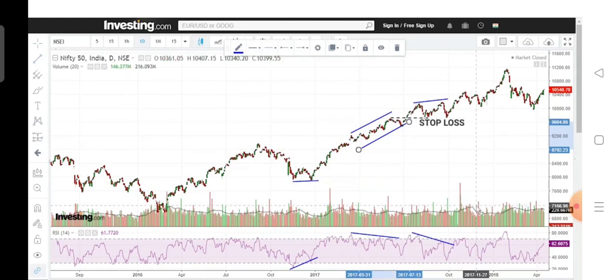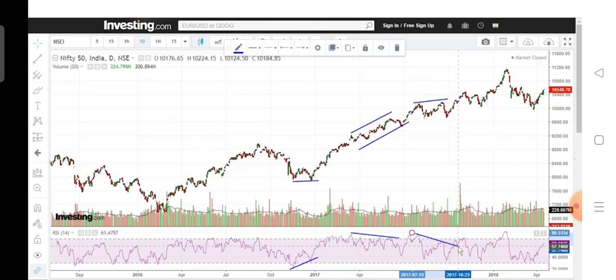Again, in this case there was divergence, but eventually these swing lows were not taken out, so there was no question of taking the divergence trade here. That is how you can refine your observation of the market a little bit and avoid those trades which are not very promising.